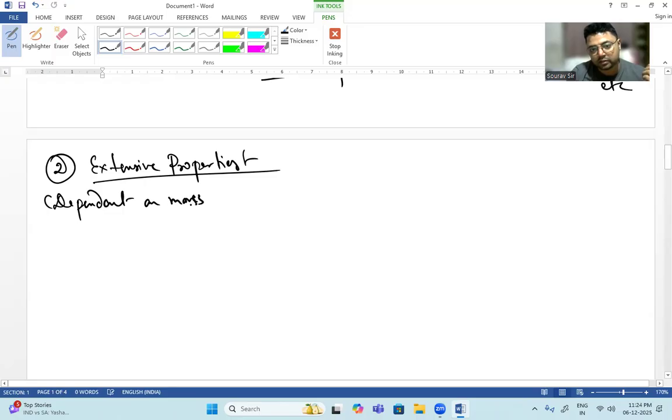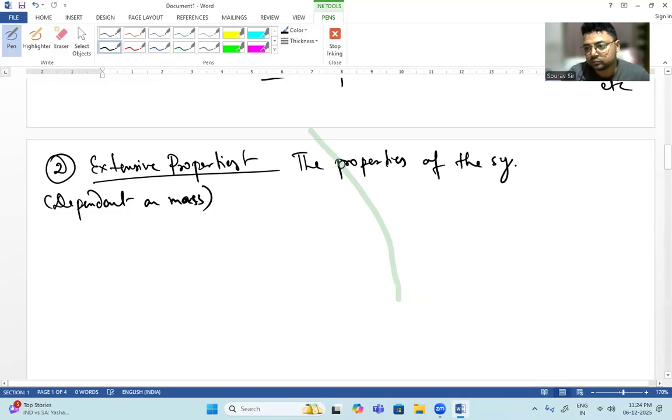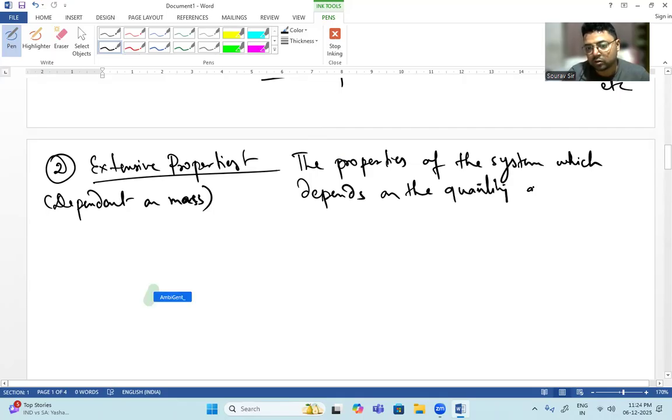So we will write here that the properties of the system which depend on the quantity of matter.